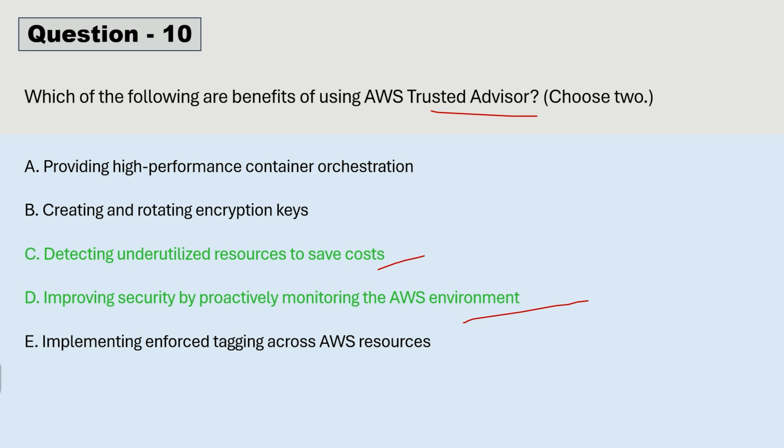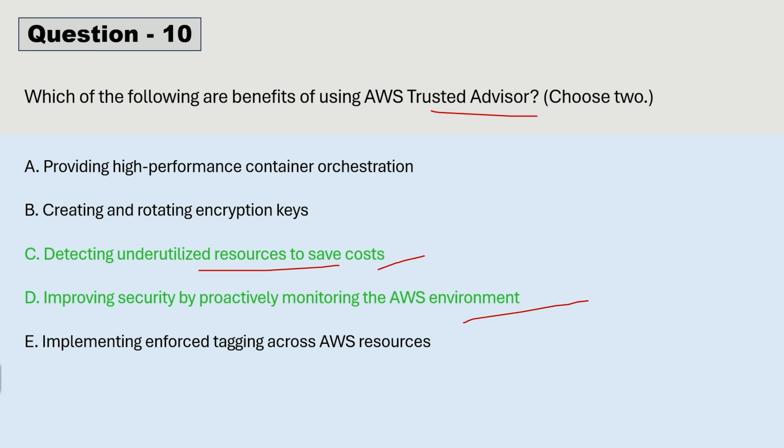First one is cost optimization. That is the case here as well. It is optimizing the cost. Second one is performance, because Trust Advisor can help to improve the performance of your services with actionable recommendation by analyzing the usage and configuration.